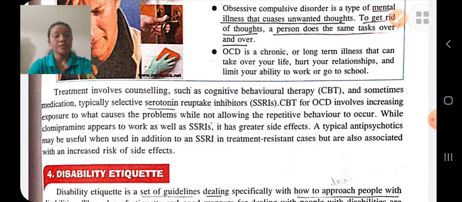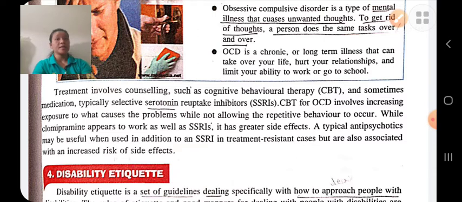The cause of disability may be due to genetic factors, which is inherited, which is passed from parents to their child. Environmental factors like accident, injury, etc., disease, etc. Cancer, diabetes, heart attack, etc. These are some causes of disability.